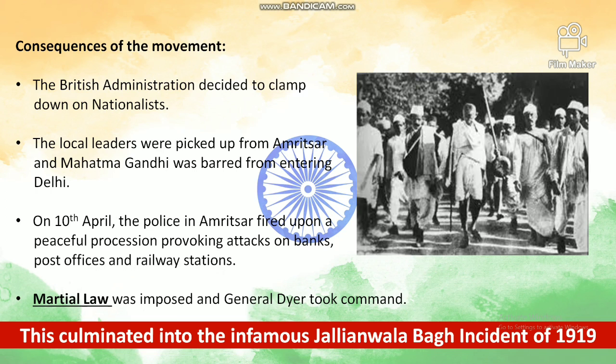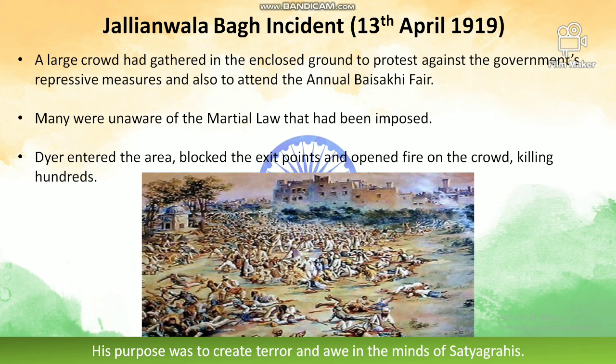stopping this movement. Now, Jallianwala Bagh incident, 13th April 1919. All these dates are very important. I'll be giving you a list of all the dates at the end. Now, Jallianwala Bagh incident: a large crowd had gathered in the enclosed ground to protest against the government's repressive measures and also to attend the annual Baisakhi fair.